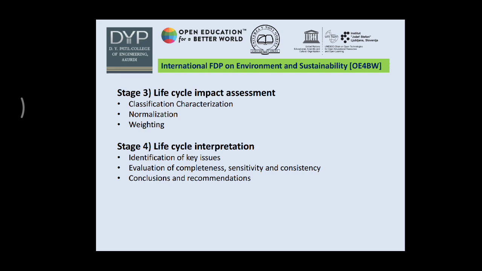Third stage is life cycle impact assessment. So in this we do classification and characterization of the product, normalization of the product. Normalization is nothing but the calculation of magnitude of the category indicator, and the results are used for checking inconsistencies, preparing additional procedures such as grouping and weighing. So stage 4 of LCA consists of life cycle interpretation, that is identifying the key issues of the product or the process or a service, evaluation of completeness, sensitivity and consistency, conclusions and recommendations.